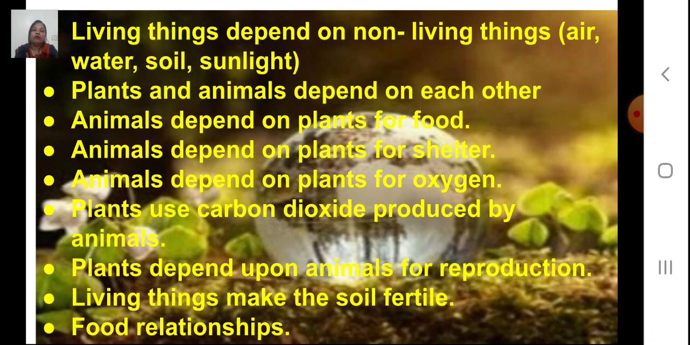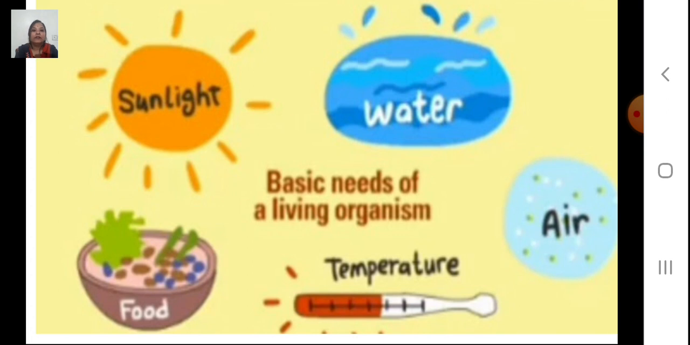And about food relationships. Children, you are quite aware of all these things as we have studied about it in the previous classes, right? But now we are going to discuss in detail about all these things. So children, we require sunlight, water, air, food, and temperature. These are the basic needs of a living organism.